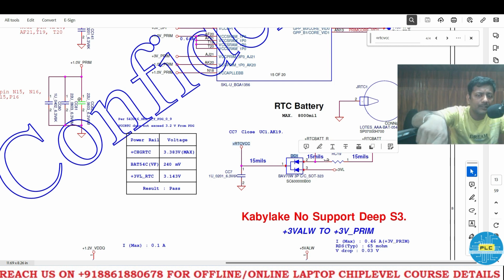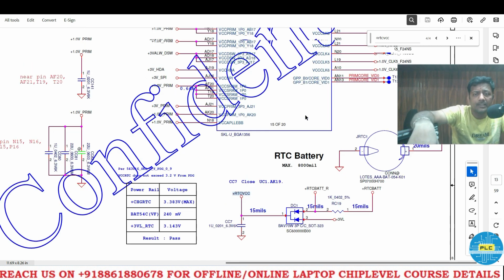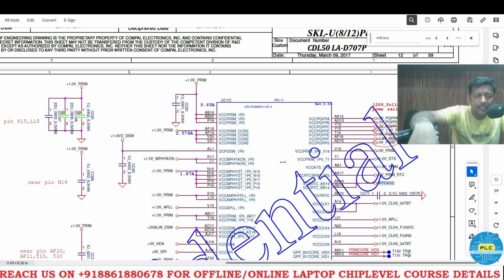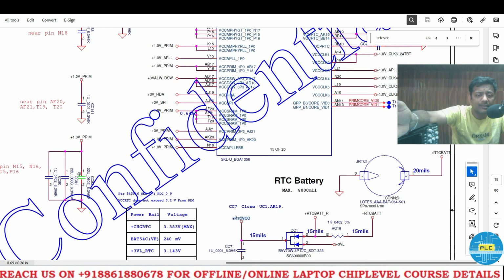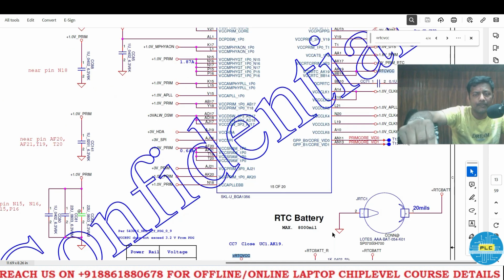One side is 3VL, and on the other side, through a resistor, RTC VCC will come. It's a 1K resistor. Now this RTC VCC has entered here, the SOC power section. Once this diode gives the supply, the RTC VCC voltage will enter here, that's a fact. Without giving power supply, it will enter through that cell, which is also a supply actually, the first power supply.